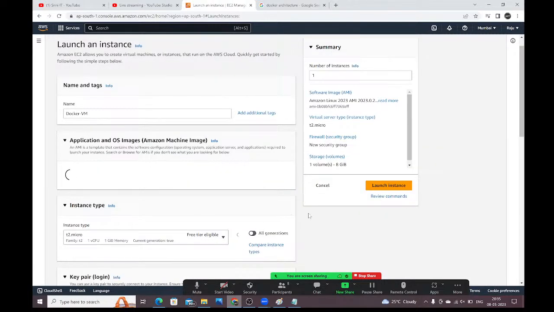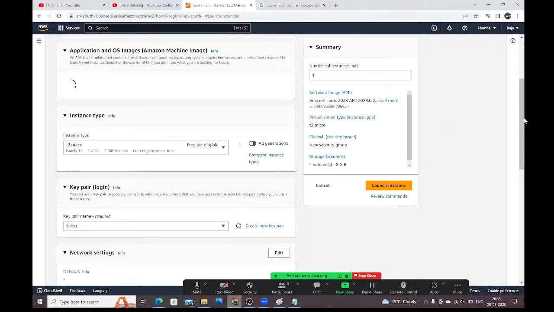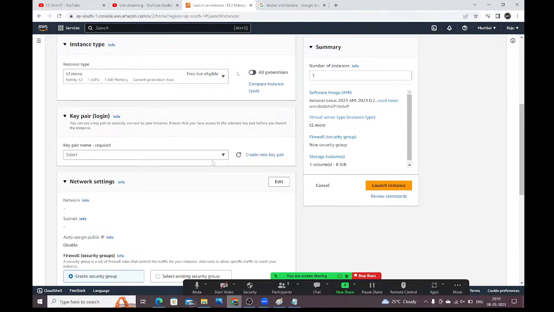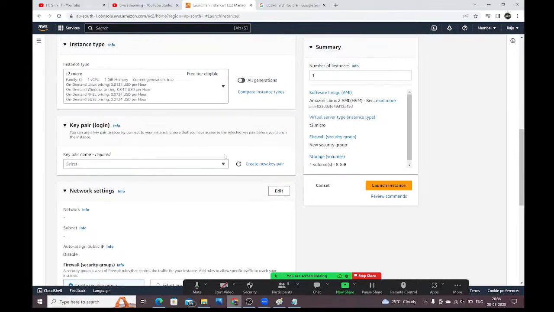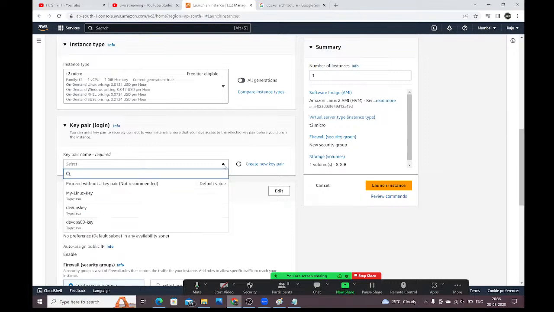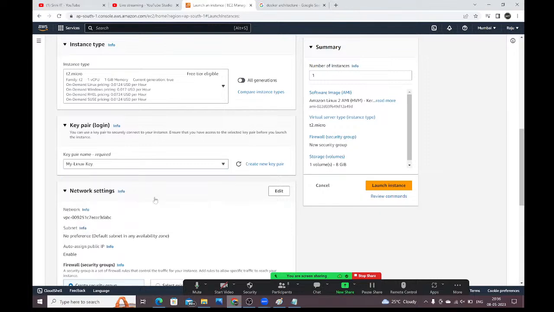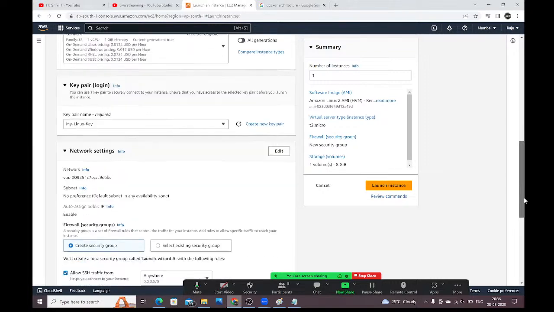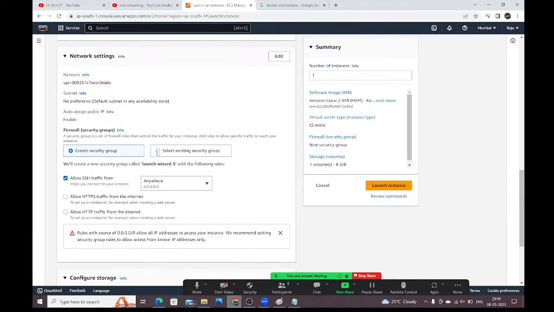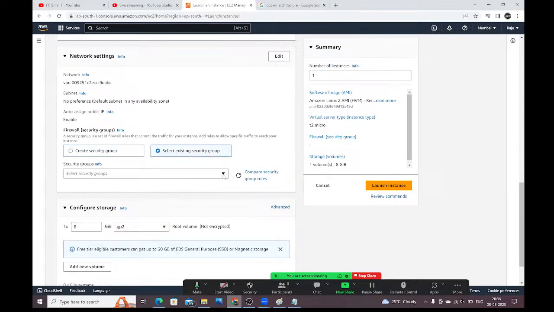Next, t2.micro. Key pair: existing key pair, I'm taking my Linux key here. And for security group, I'm going to take this existing security group only.